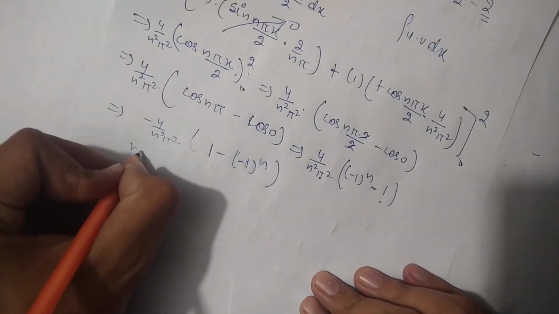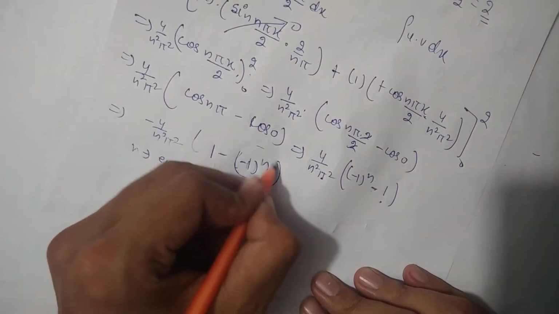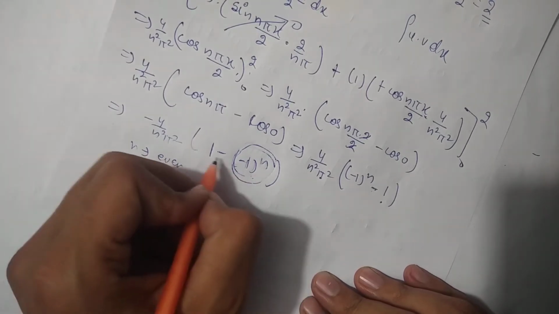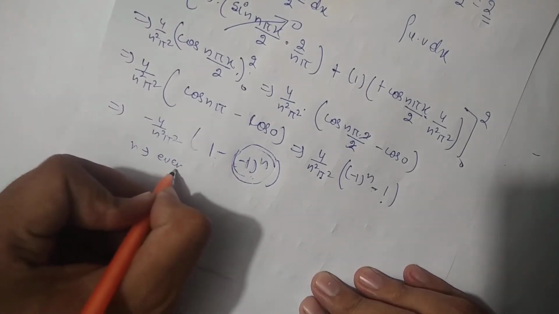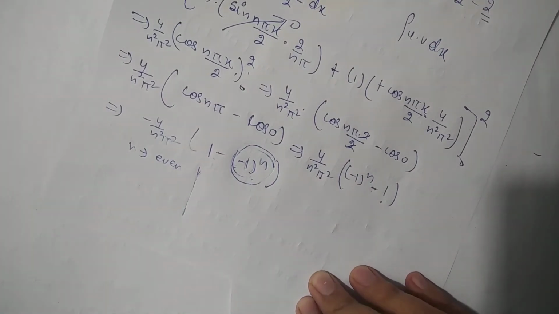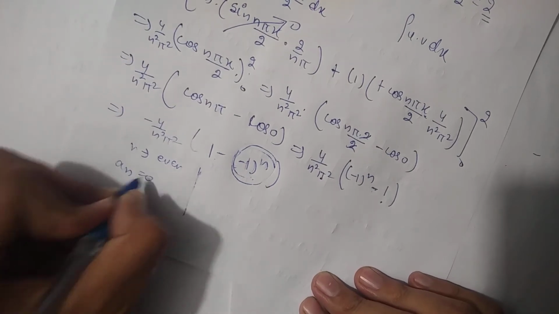Now if I take n as an even number, then this value will give us plus 1, and 1 minus 1 will be 0. So for n even, we will get its value 0 only. That is, for an we will get 0.